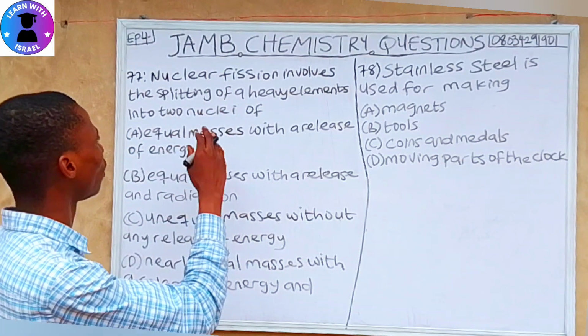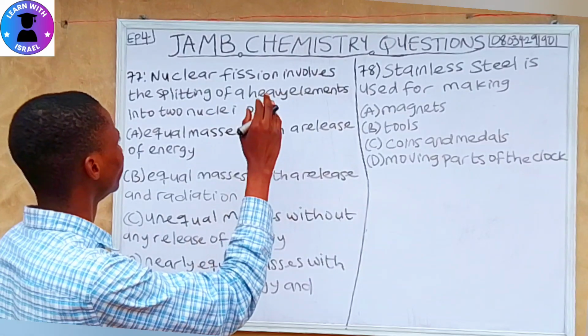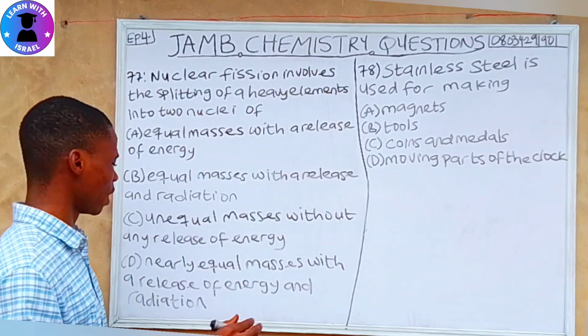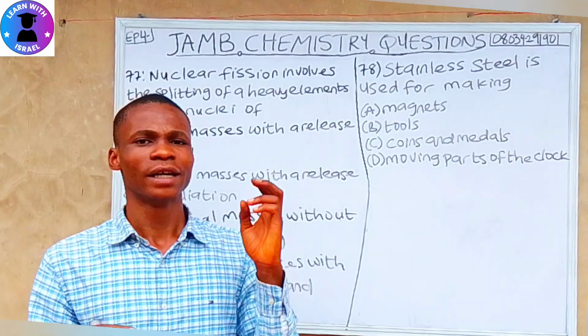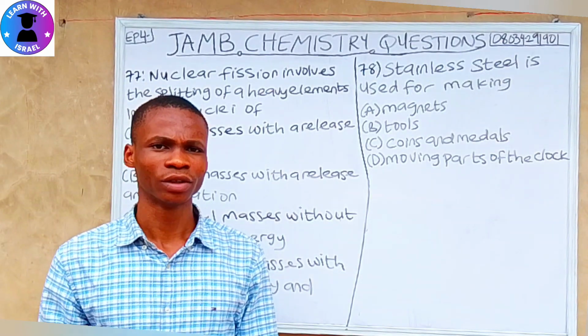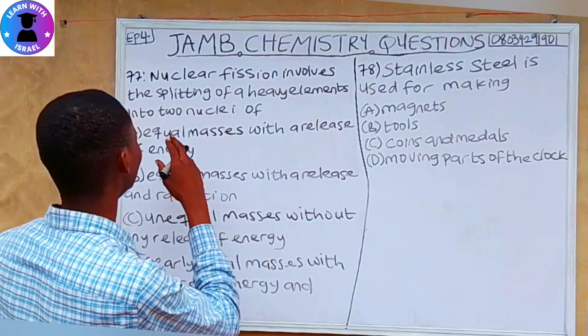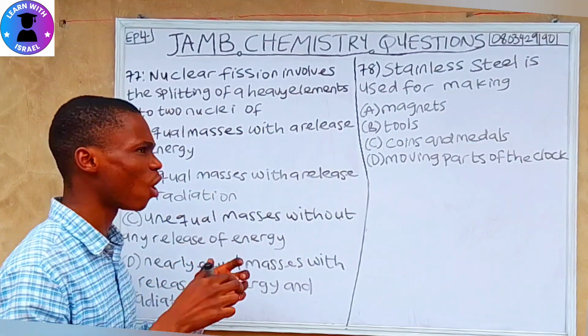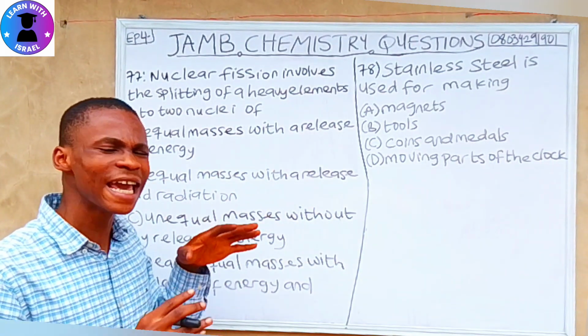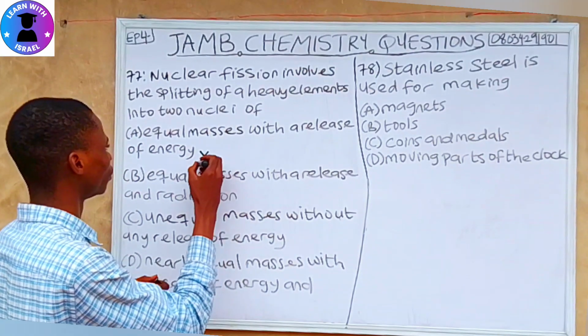Nuclear fission involves the splitting of a heavy element into two nuclei of nearly equal masses with a release of energy and radiation. So let's look for the option. Option A, equal masses with a release of energy. We would have gone for option A, but it's not exactly equal masses, nearly equal masses. So option A is wrong.